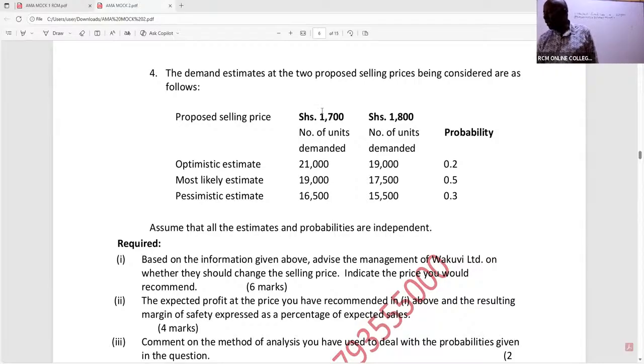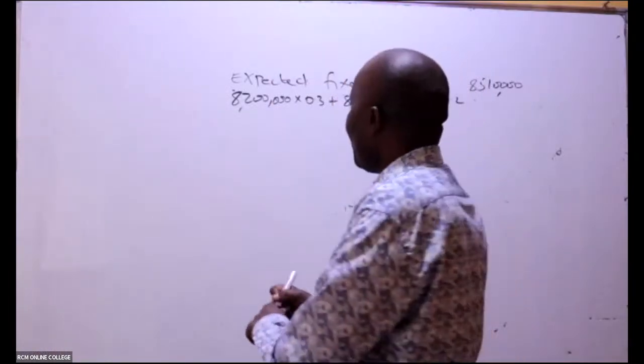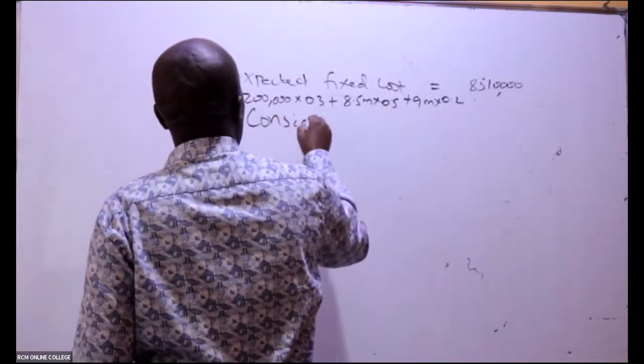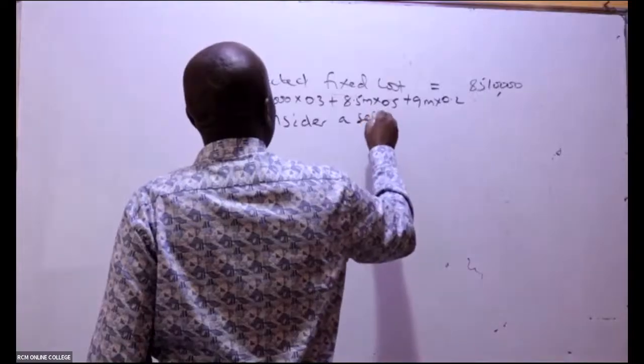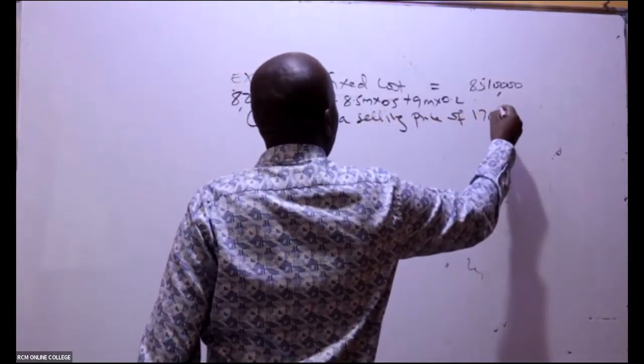So first of all, let's do this price of 1,700. We are asking ourselves, if we charge 1,700, how much shall we be able to get in form of contributions? So consider a selling price of 1,700.